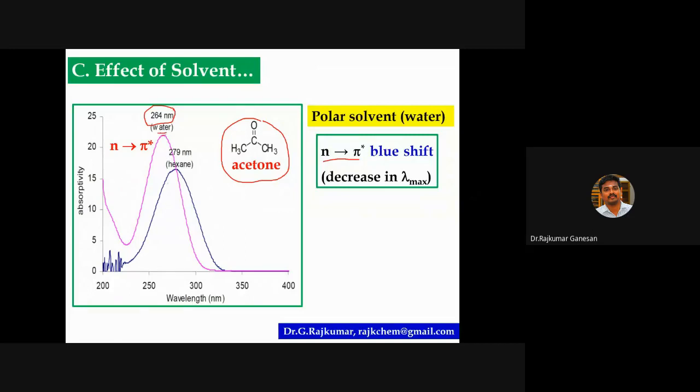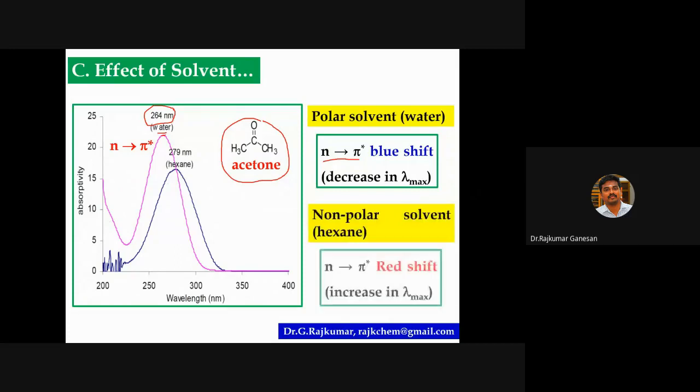I have shown only one transition for acetone, that is n to pi star transition. In polar solvent, there is a blue shift. In non-polar solvent, hexane, there is a red shift. Look at this. The value is increased. Lambda max value is increased to 279 nanometer.